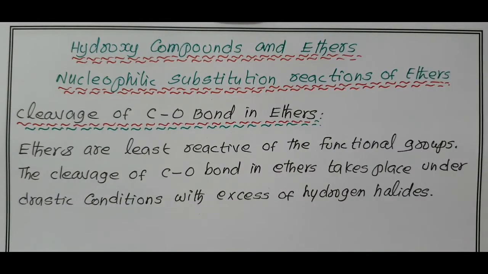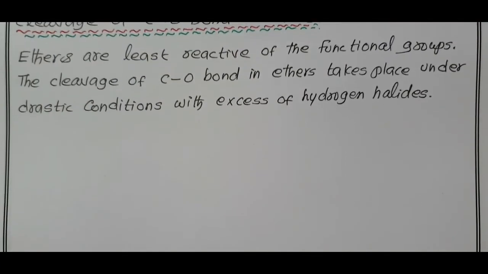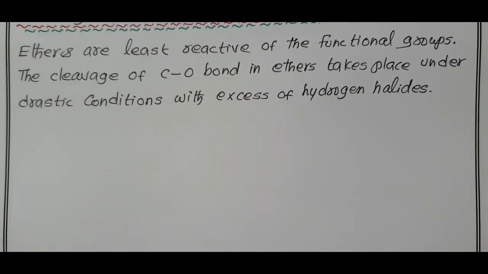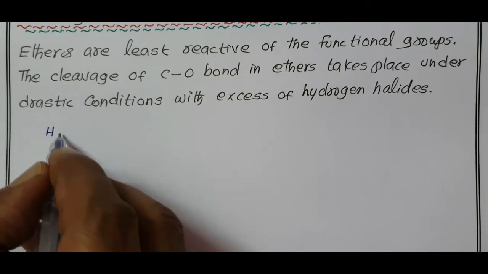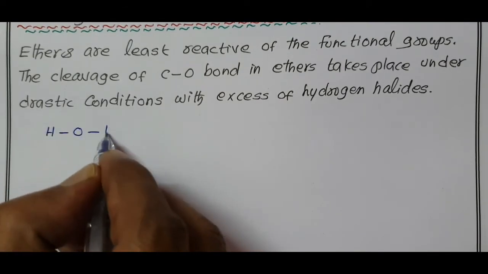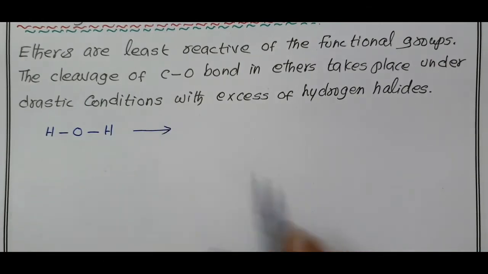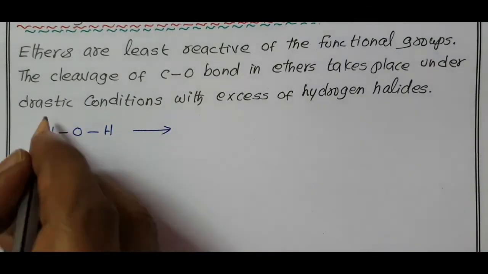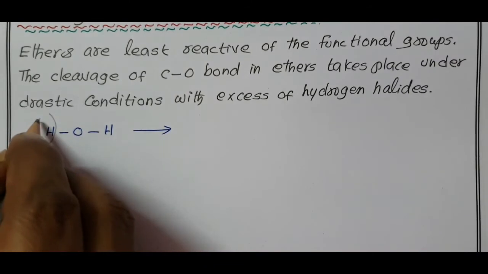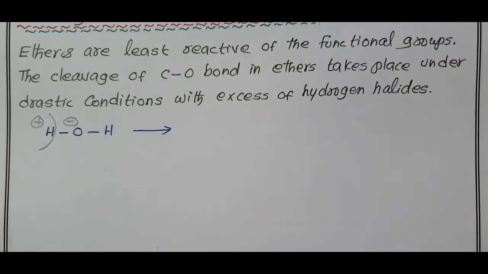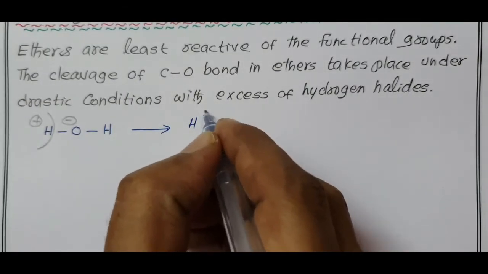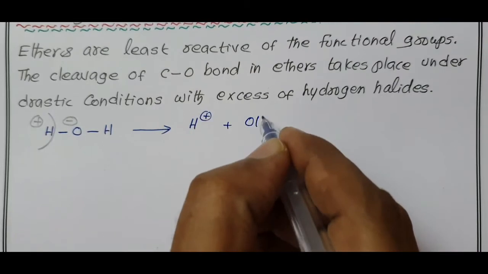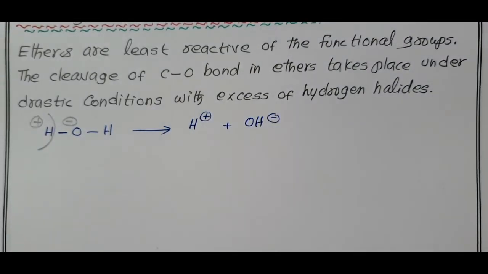Now, you know how a water molecule undergoes ionization? There are two types of ionization in the water molecule, as we all know. Molecular formula HOH. When the water molecule undergoes ionization, one hydrogen is removed as H plus and one OH is removed as OH minus, giving H plus and OH minus. This is one type of ionization.